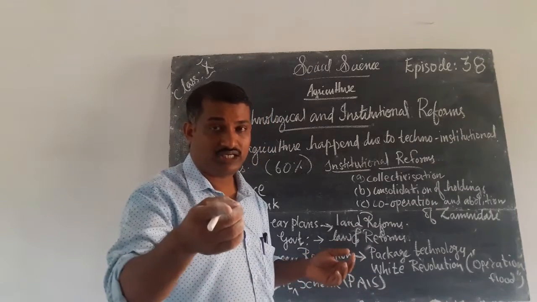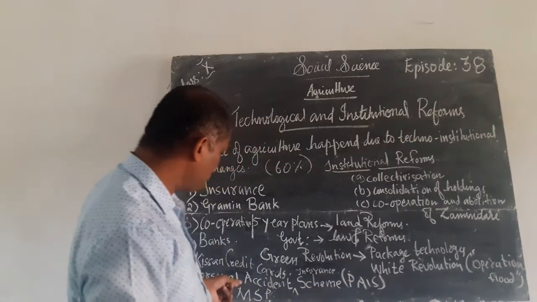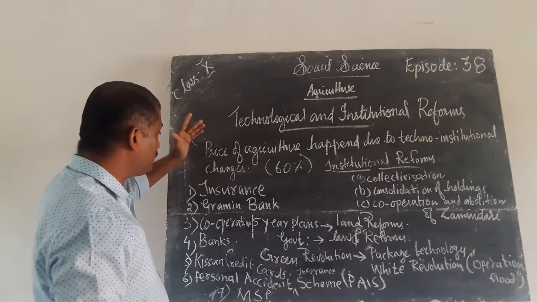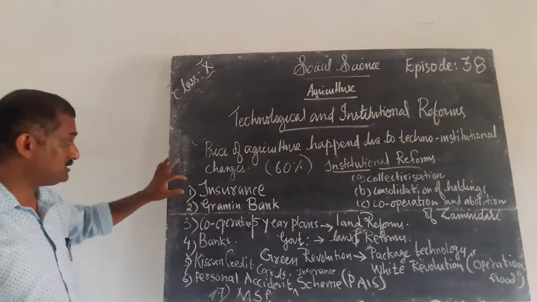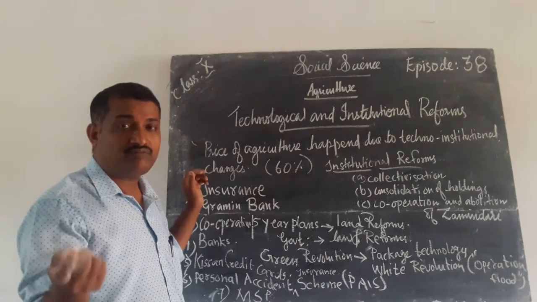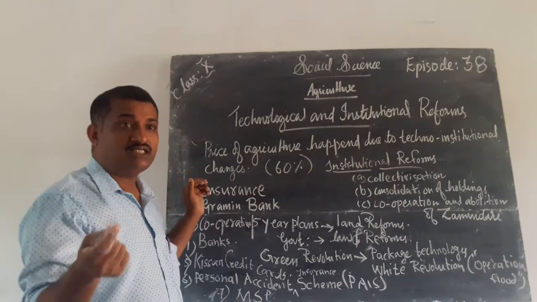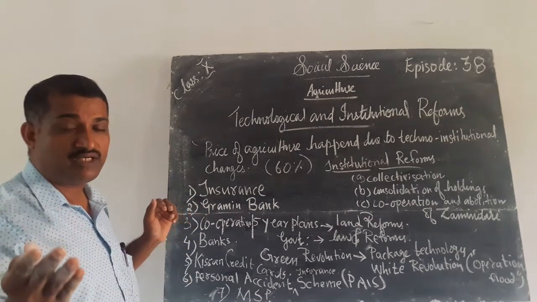First we discussed the green revolution, next the white revolution, which is also part of the green revolution. So there are different things that the government has done. First of all, try to understand that the government has given insurance to the farmers. The farmers are cultivating the land. Sometimes droughts may happen, floods may happen, and other natural calamities may occur.